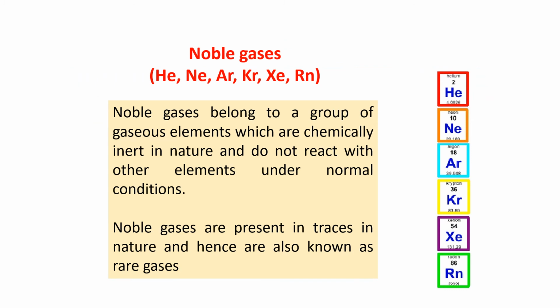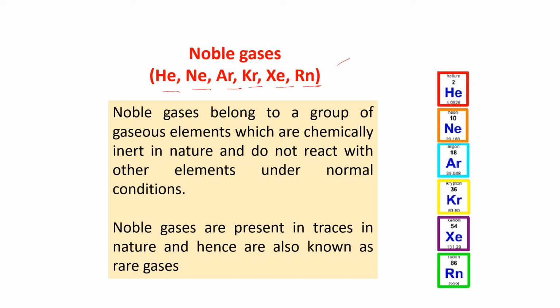Noble gases. There are 6 noble gases. As I told you, helium, neon, argon, krypton, xenon and radon. These 6 noble gases, you all know that they have some different property.